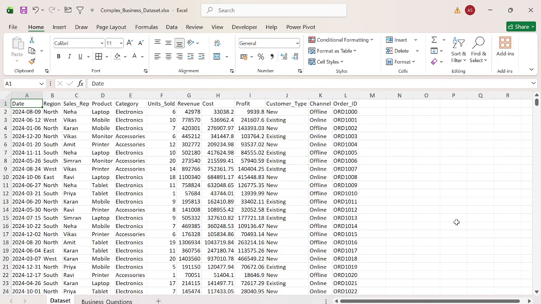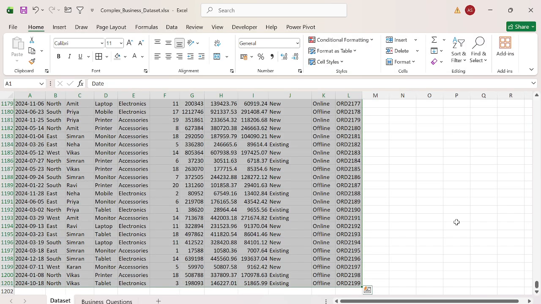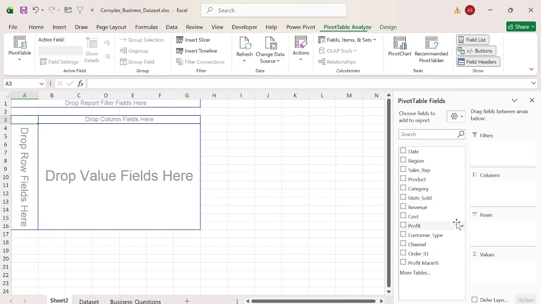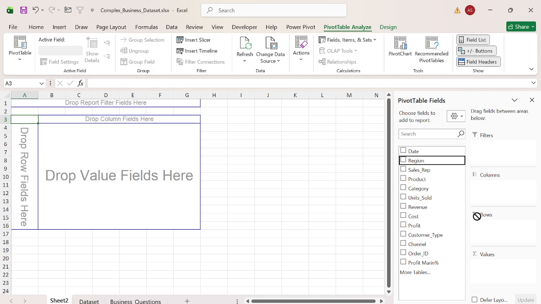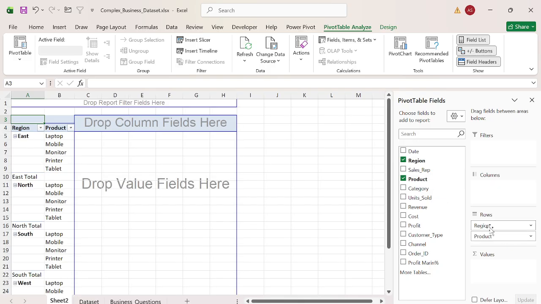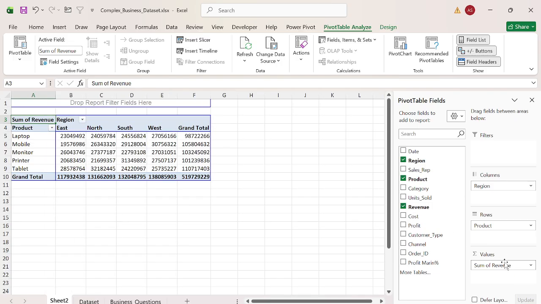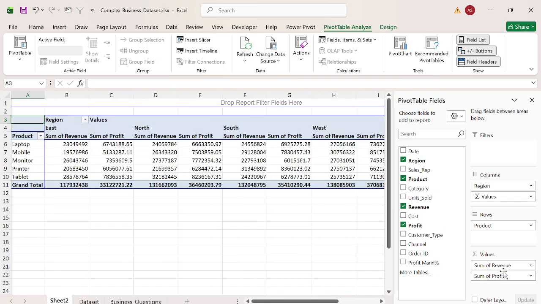So let's do the data analysis first. Let's prepare one pivot table based on it. I'm pressing Alt, N, V, T to create a pivot table. Region I'm keeping in the rows, and product in the rows. Let's keep the region in the columns. And now you can keep revenue here, and profit here.